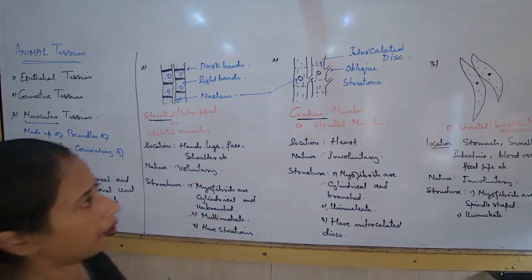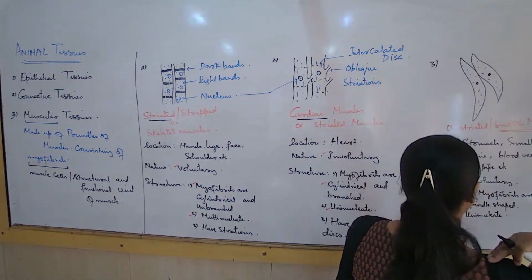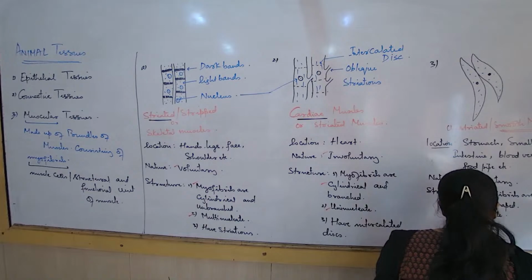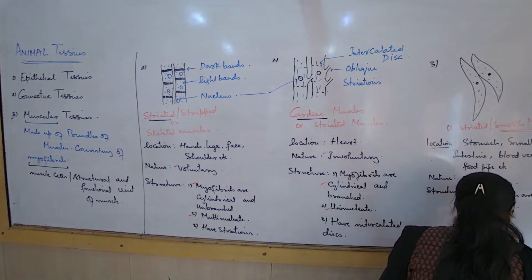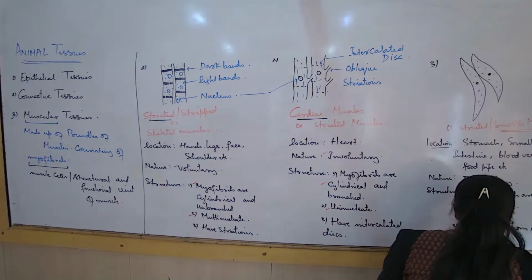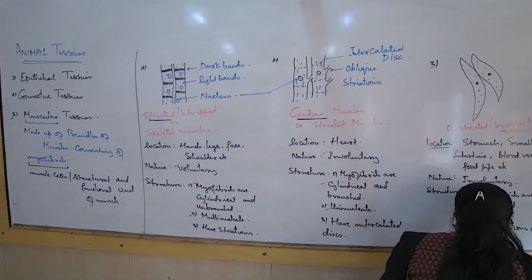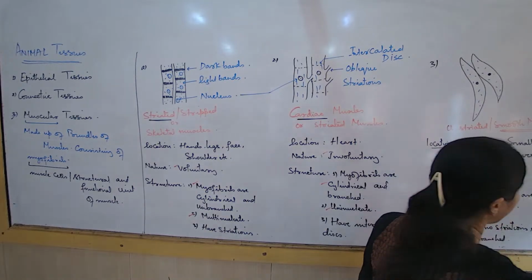What else? Next, they have no striations and they are unbranched.